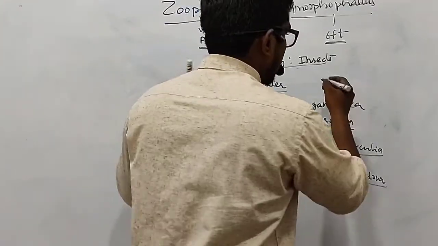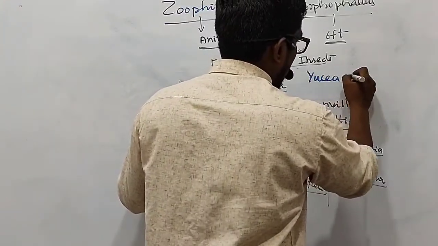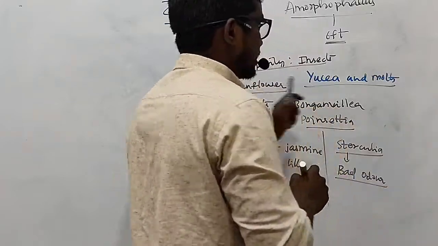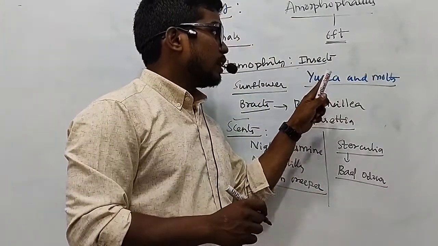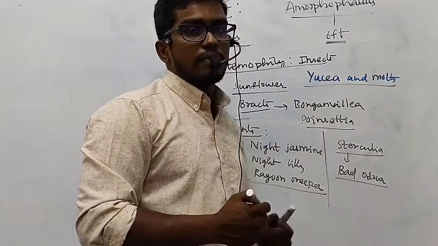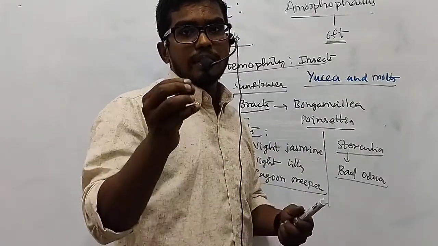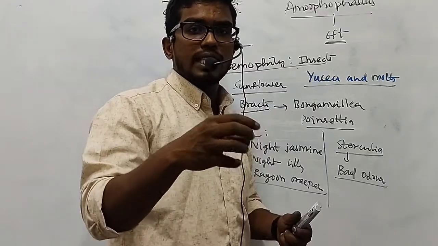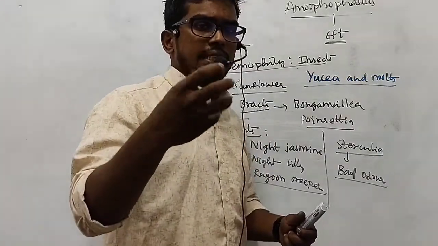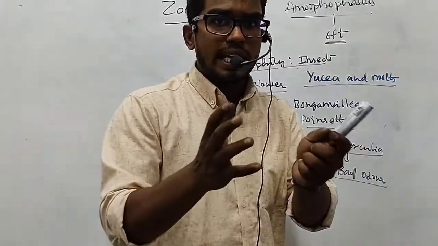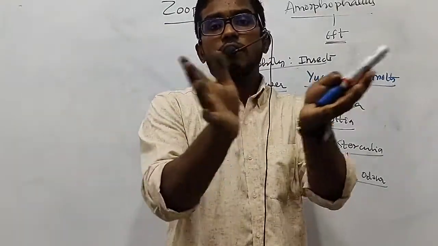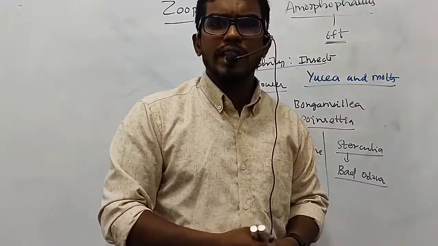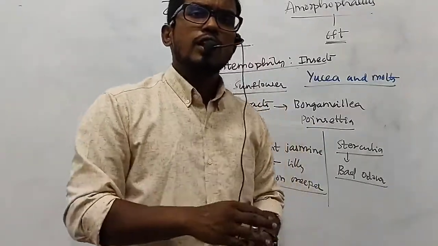Furthermore, an association is present between yucca and moth, the yucca plant and the moth insect. What happens is, the moth lays eggs in the locule of the ovary of the yucca plant. When it lays eggs, it affects pollination during the process, and the insects after hatching come outside during the seed development. So these are the important points you need to remember, my dear friends, with respect to the different types of zoophily.